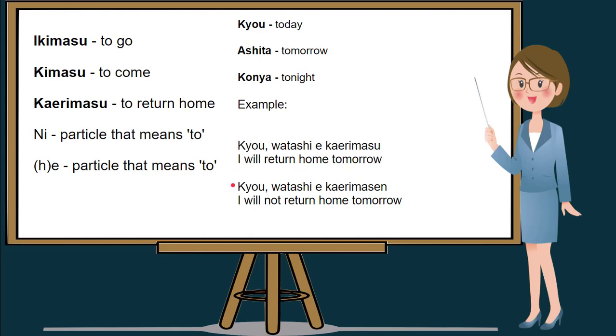We can also create a negative form sentence using kaerimasen. Kyou, which means today. Watashi means I. A particle that is used before the verb. Kaerimasen, meaning not return home. So, Kyou, watashi e kaerimasen. In English, I will not return home today.